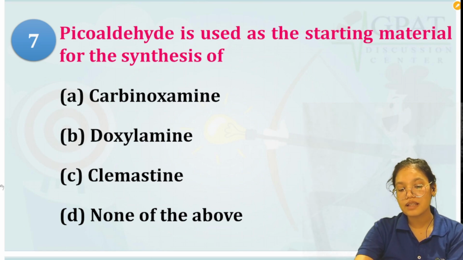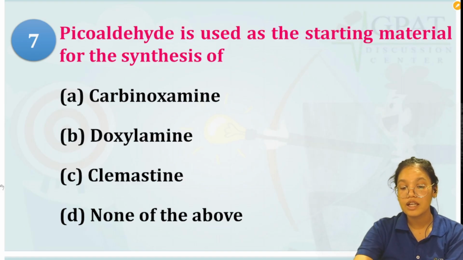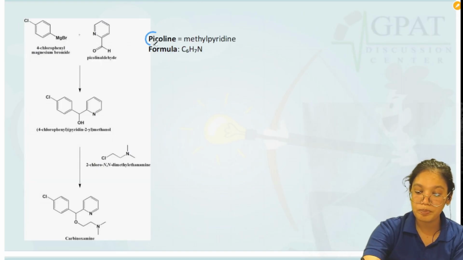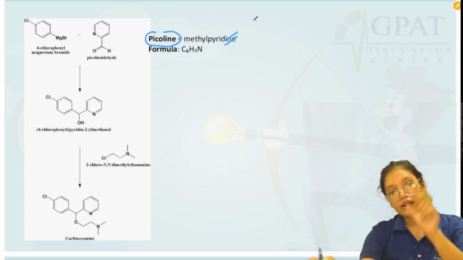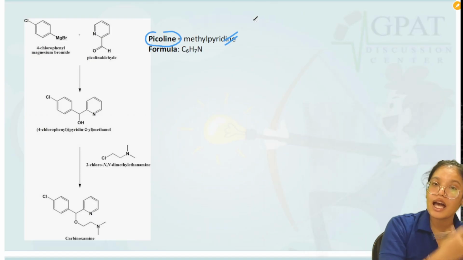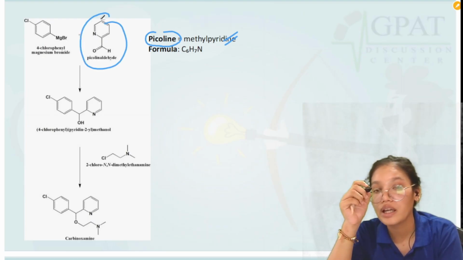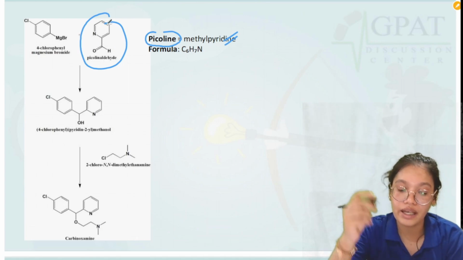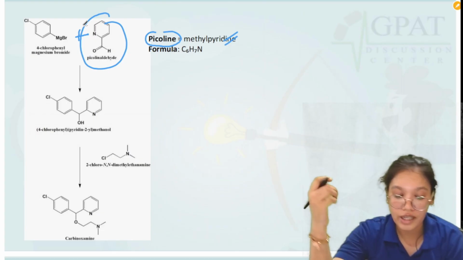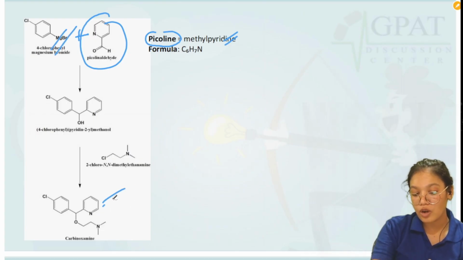This is present as the starting material for the synthesis of. So the question is from the synthesis part. Let me show you the structure. Picoline, so methyl pyridine is called picoline, and in that methyl pyridine, if we add an aldehyde group, that becomes picolinaldehyde. Now this picolinaldehyde, if we react it with 4-chlorophenyl magnesium bromide, this results in the formation of carbinoxamine.